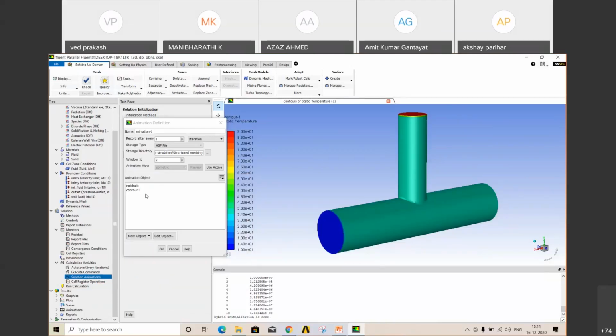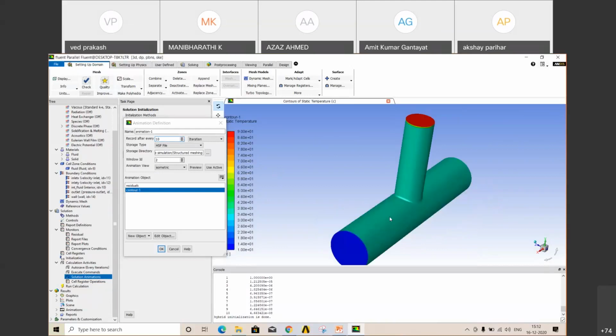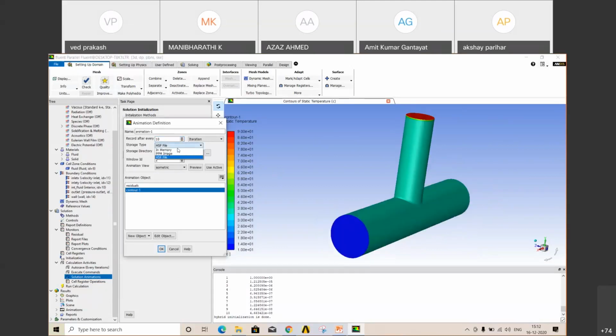Okay, close. Select your contour. Record after, suppose, 10 iterations. We want to record our animation after 10 iterations, and format of file in memory only. Okay, this is a default folder which you selected initially when you launched your Fluent. This animation will go directly to that.